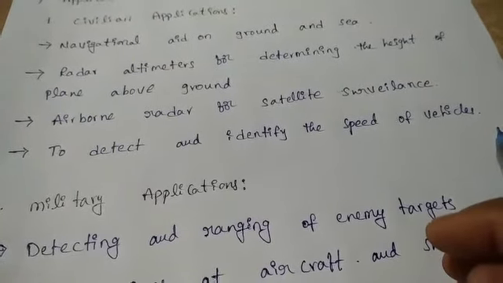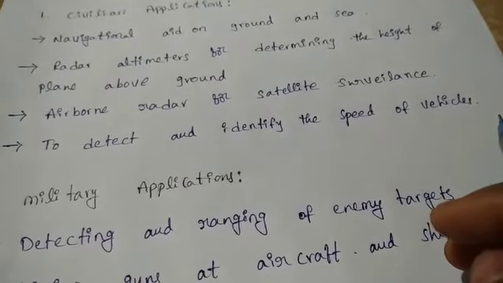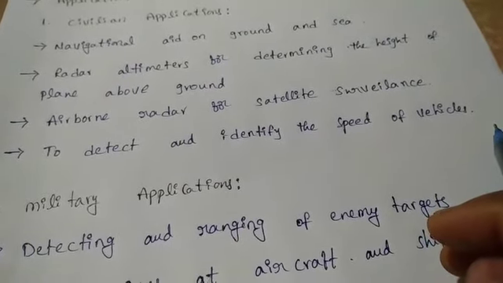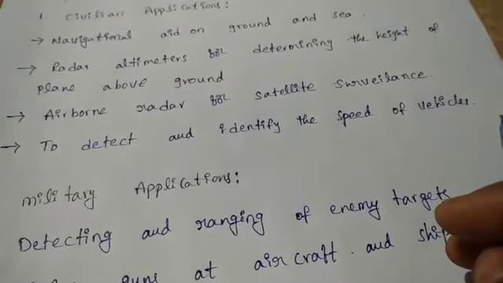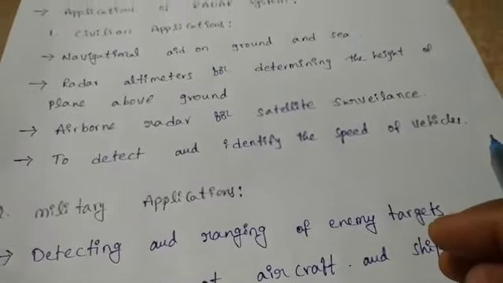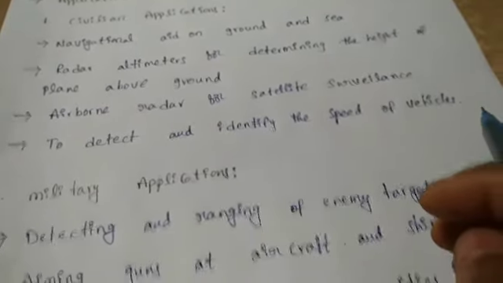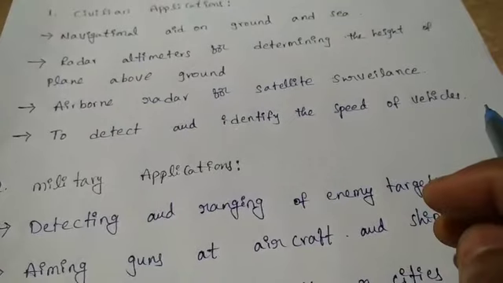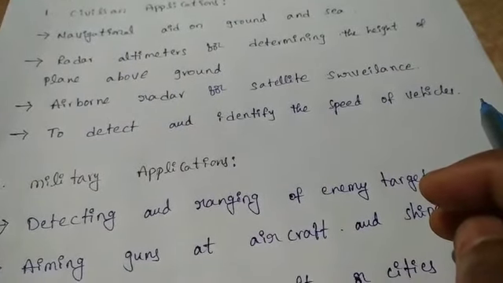And next, radar can be used to detect and identify the speed of vehicles, and that is what the police use to identify the speed of vehicles. So these are some basic civilian applications of radar.